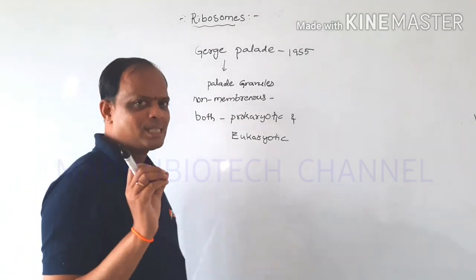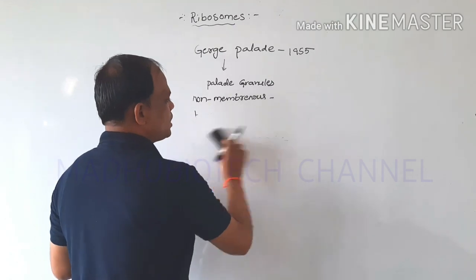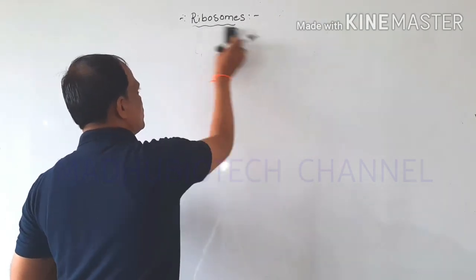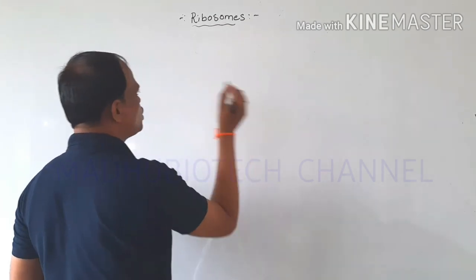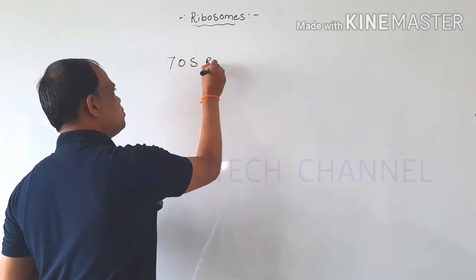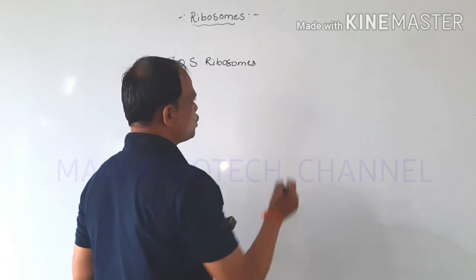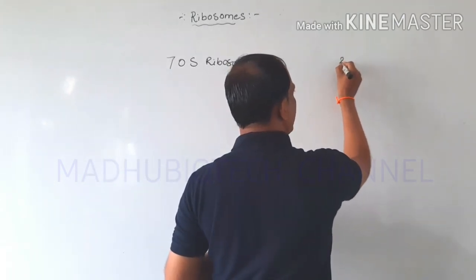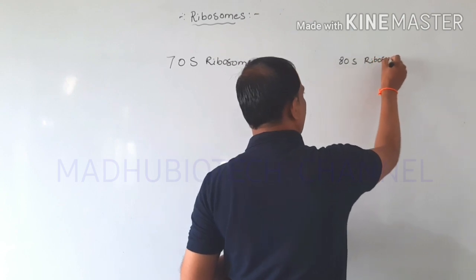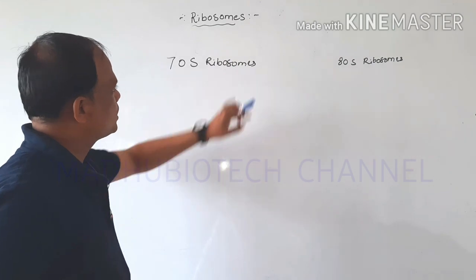Based on the size and sedimentation coefficient, there are two types of ribosomes. One is 70S ribosomes, and the second one is 80S ribosomes.